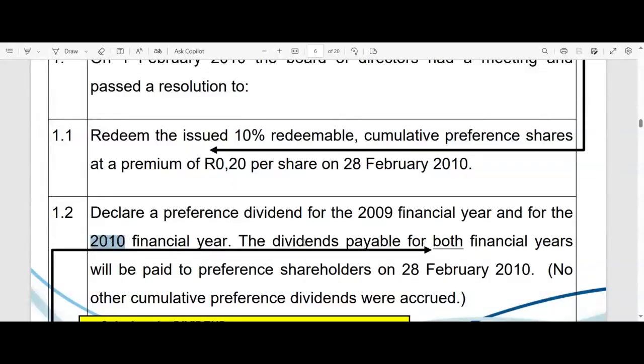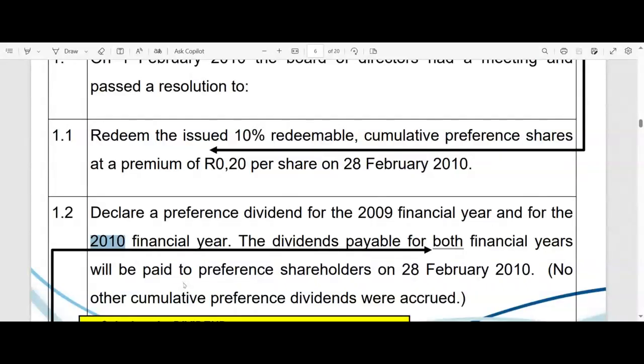This is actually one of the reasons I picked this question 4 over question 3, because I think this might... I'm not sure about the other questions. I haven't gone through them in quite a long time, probably 5 or 6 years. But anyway, this one you have to declare for 2 years. And I think in question 3, those shares weren't cumulative in nature and you only had to declare it for 1 year.